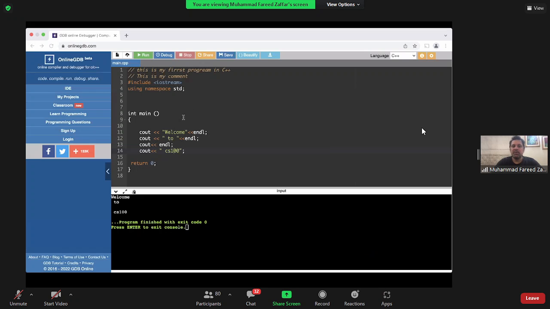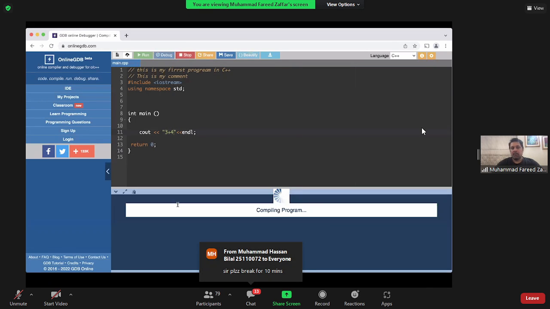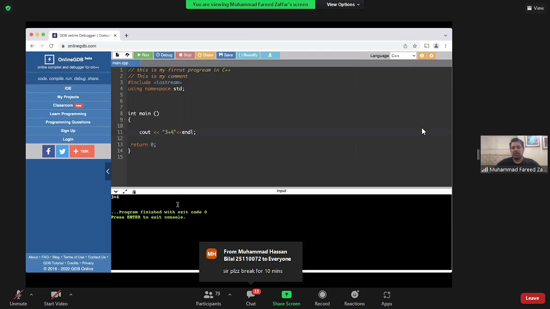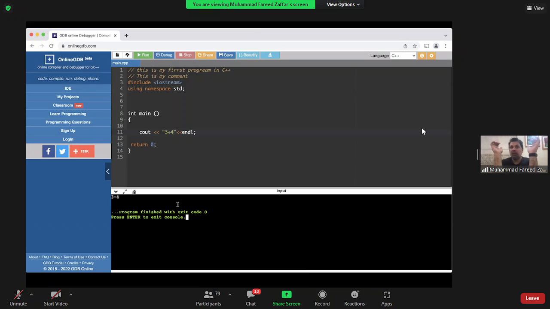अच्छा, the other thing that you can see is something which is interesting. So when I say I want to print 3 plus 4, right? So when I say 3 plus 4, what's going to get printed? It's actually going to print 3 plus 4. It's not going to evaluate them because मैं उसको कह रहा हूँ ये quotation marks में है. So it's going to treat that as a string and print that on the screen.